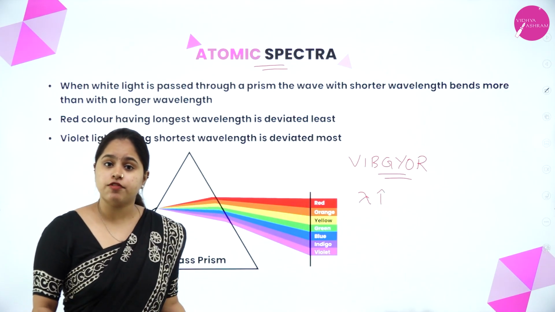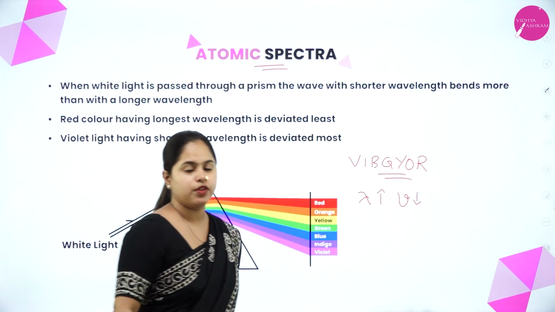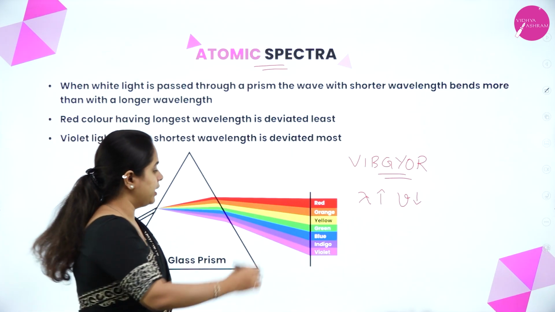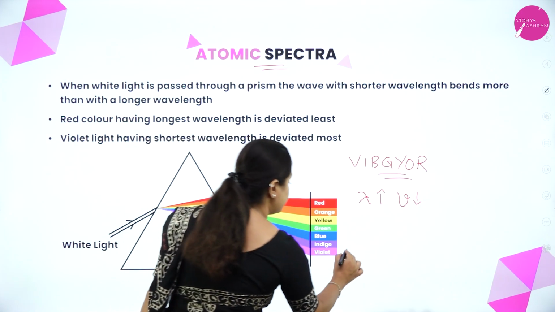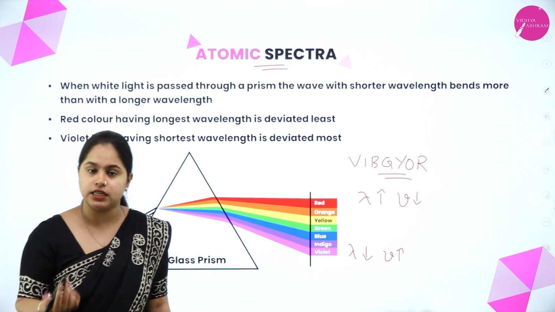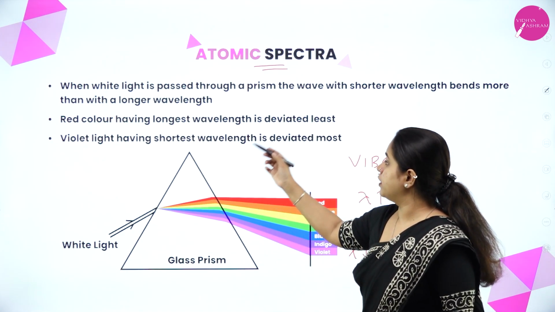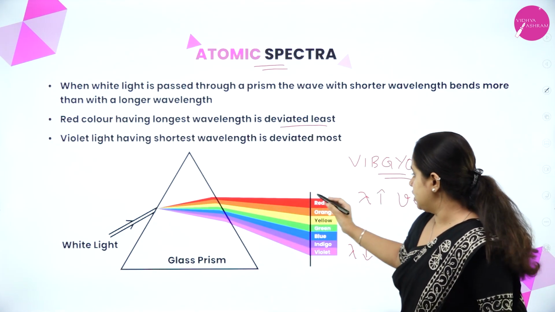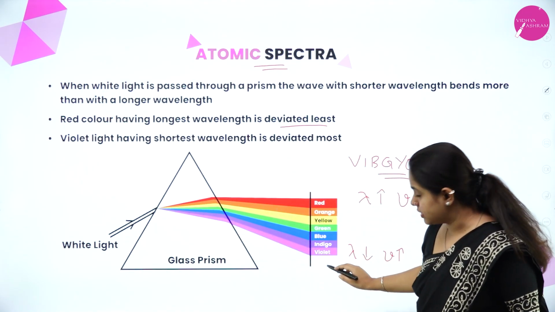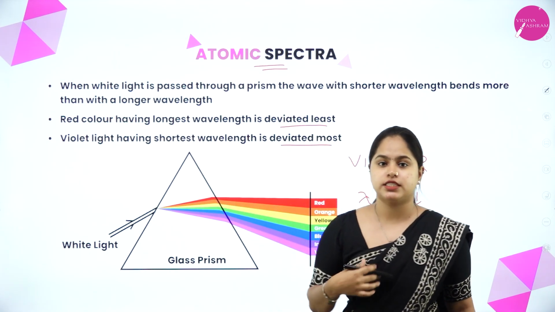Highest wavelength means red color has the lowest frequency. So the red color will be deviated the least. And the last one, violet, has the least wavelength. That means its frequency is the highest and it is deviated the most. So that is what is written here. The red color, having the longest wavelength, is deviated the least. That is why it is on the top. And as you can see, the violet color is deviated the most. So violet light, having the shortest wavelength, is deviated the most.